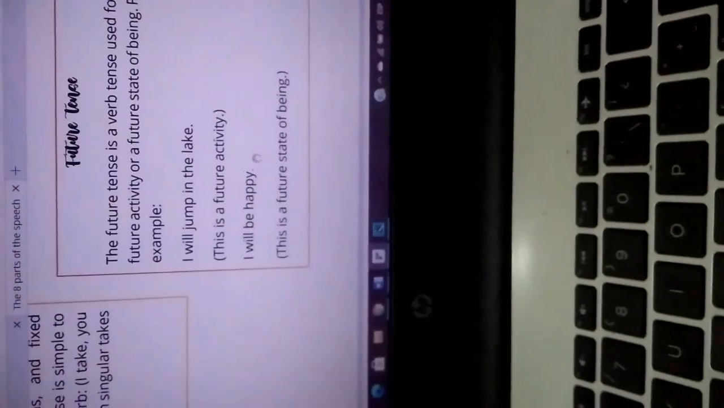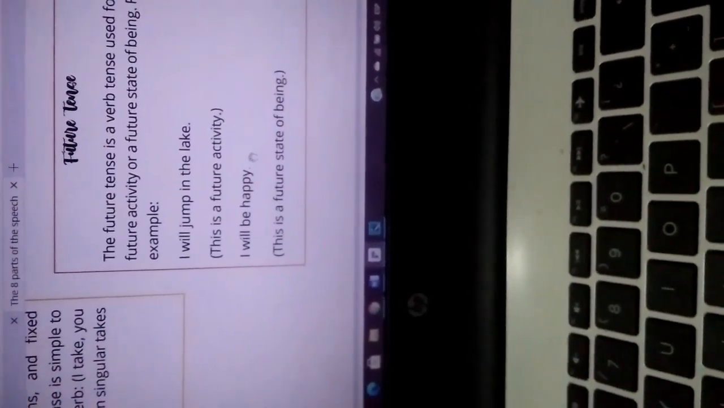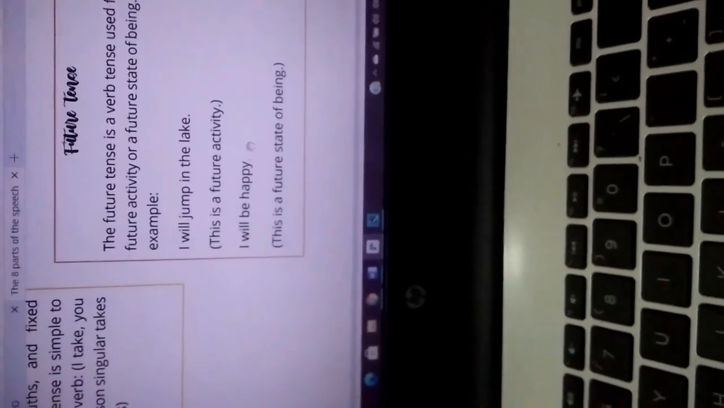Future tense. The future tense is a verb tense used for future activity or a future state of being. For example, I will jump in the lake. This is a future activity. I will be happy. This is a future state of being.